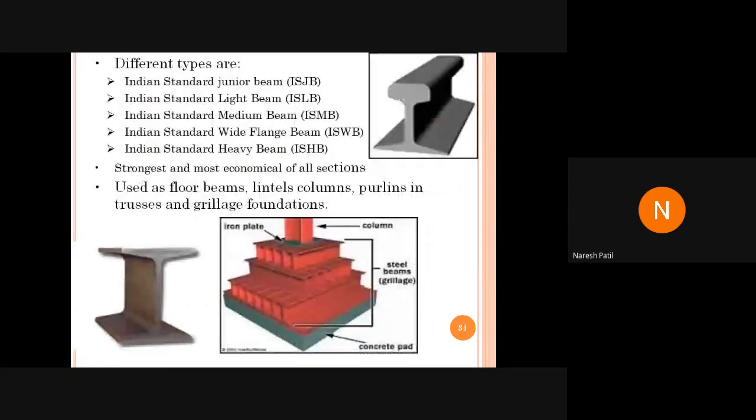For example, here it is given ISMB. हाँ, यहाँ पे देखो, it is given ISJB, ISLB, light beam, junior beam, ISMB, medium beam, ISWB, wide flange beam, ISHB, heavy beam. Again, it is categorized into so many groups. Okay. So with respect to that, you have to refer to the properties.